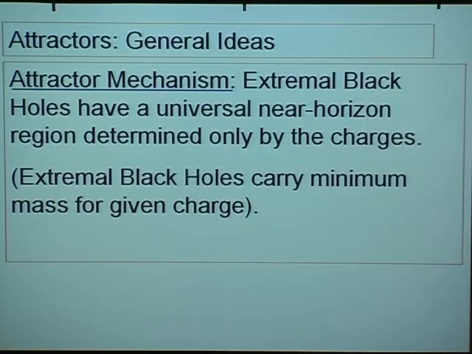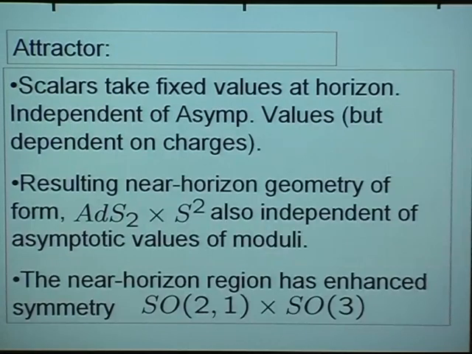Now the attractor mechanism refers to the fact that extremal black holes in such a system have a universal near horizon region determined only by the charges they carry and independent of the asymptotic values that these moduli take. In more detail, the moduli themselves take fixed values at the horizon independent of their asymptotic values and determined by the charges carried by the black hole, and the resulting near horizon geometry is then also independent of the asymptotic values and fixed by the charges. In the spherically symmetric case, it has the form AdS2 cross S2.